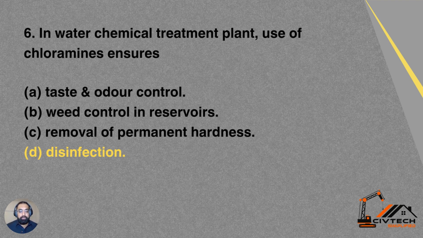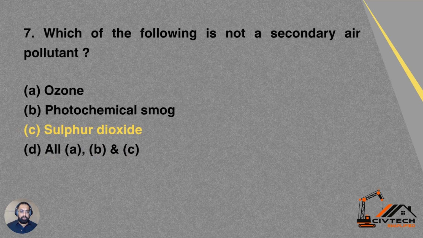Question number 6. In water chemical treatment plant, use of chloramines ensures option A taste and odor control, option B weed control in reservoirs, option C removal of permanent hardness, option D disinfection. So chloramines ensures disinfection in the water channels or reservoirs. So D is the correct answer for this question.